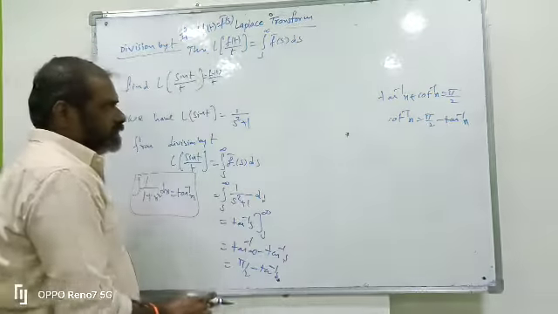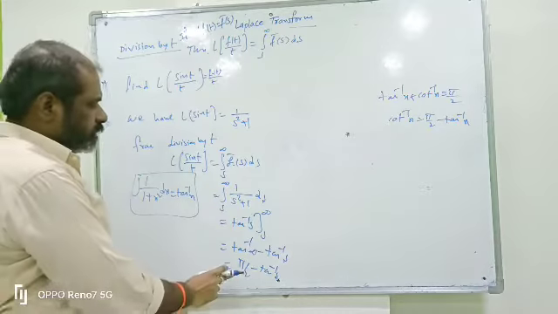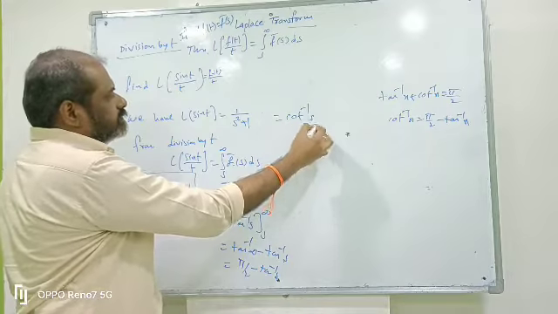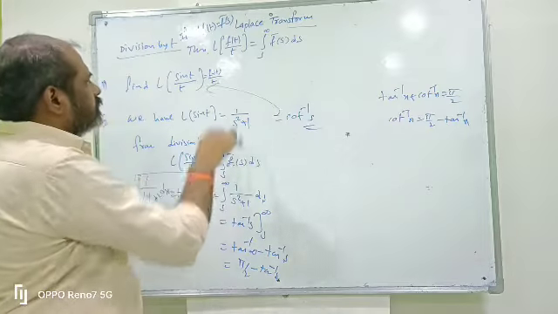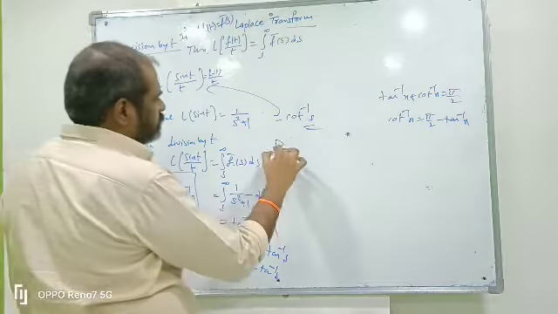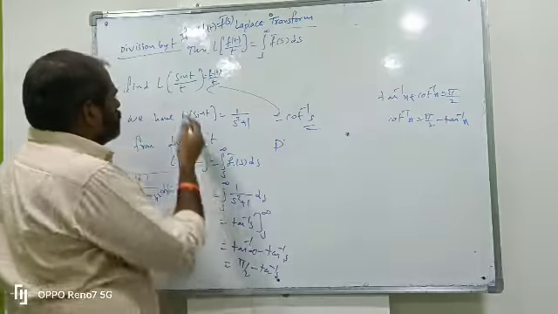So pi by 2 minus tan inverse x is equal to cot inverse x. Pi by 2 minus tan inverse s means that is cot inverse s. This is the answer for the L of sin t by t, that is cot inverse s. So from this one, we can also apply the shifting property.